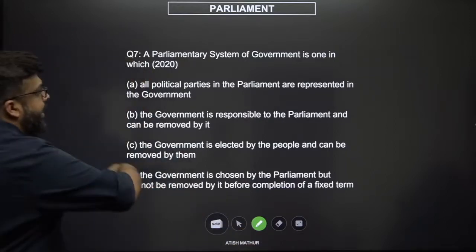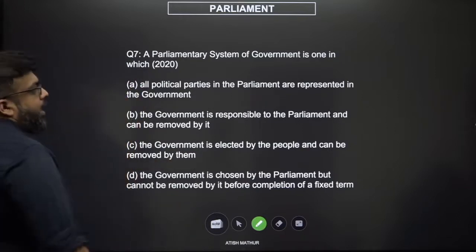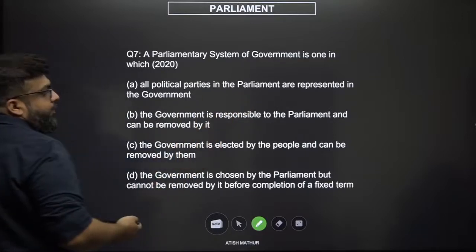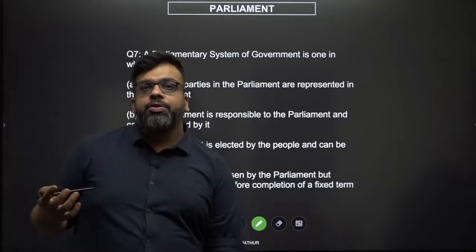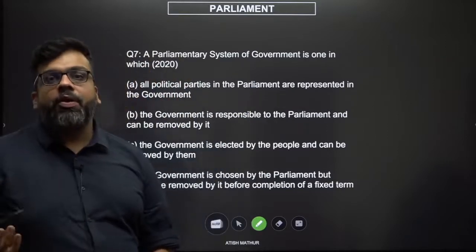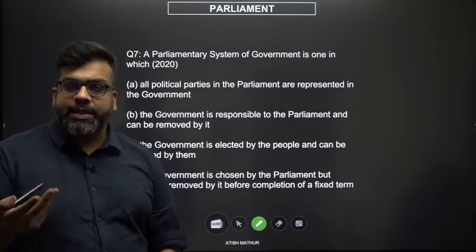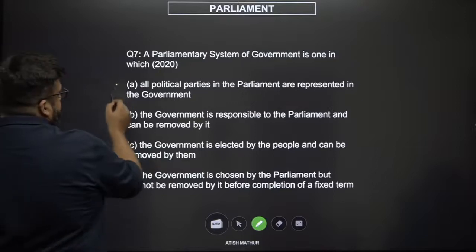Now, India is a parliamentary system of government. Just apply these statements to India. Are all political parties in the parliament represented in the government? No, because you have the concept of a government and an opposition. You do not have members of opposition occupying ministerial positions. Can you? Yes. Do you necessarily have to? Absolutely not. So that does not necessarily apply.